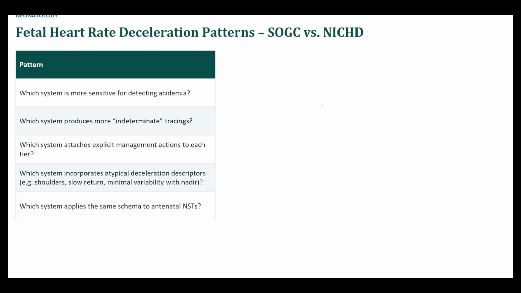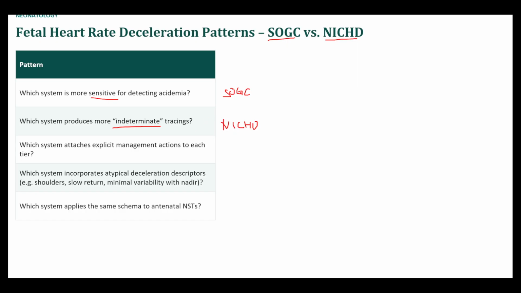Okay, let's talk about the differences between the Canadian system, the SOGC, and the American system, the NICHD system. So which system is more sensitive for detecting acidemia? That's going to be the SOGC, I think. But it's going to be less specific, I believe. Which system produces more indeterminate tracings? I believe that's the American system, NICHD, and that is because it puts more things in categories 2 and 3,